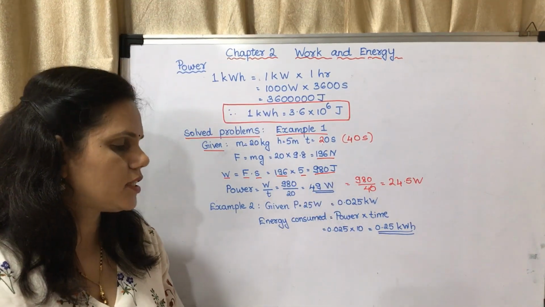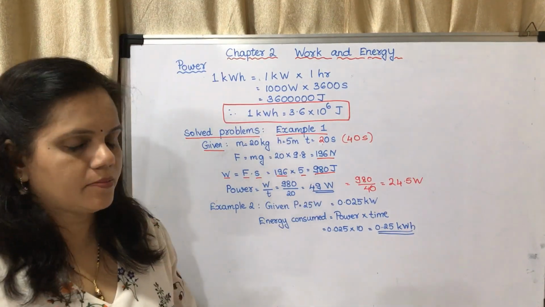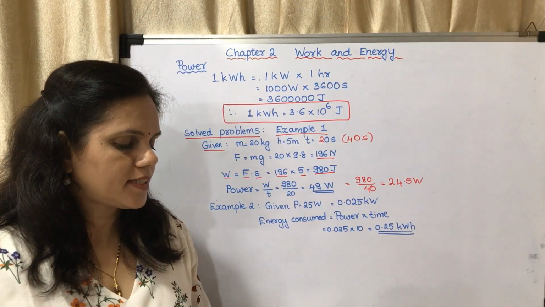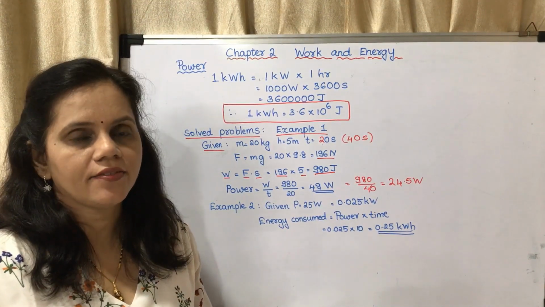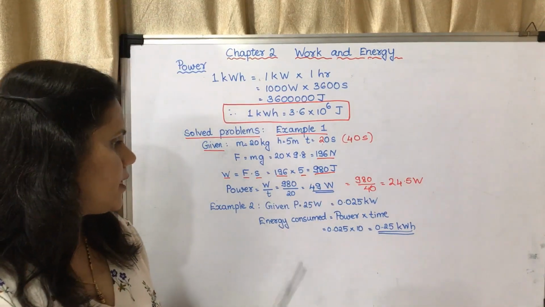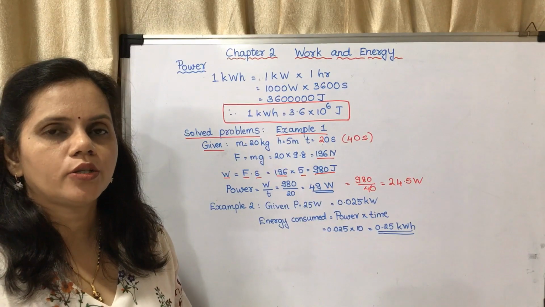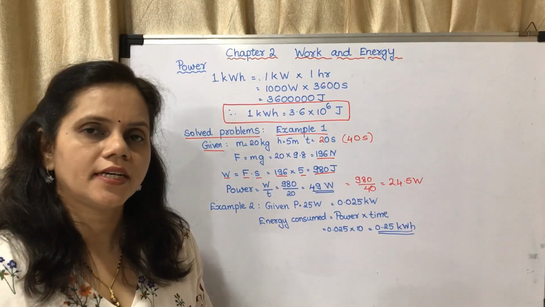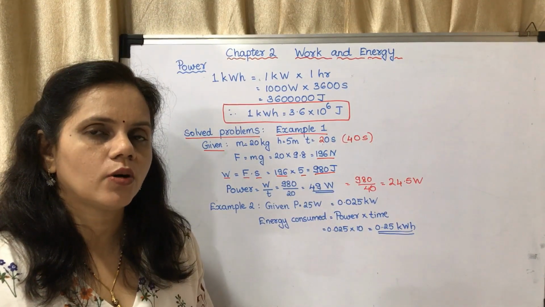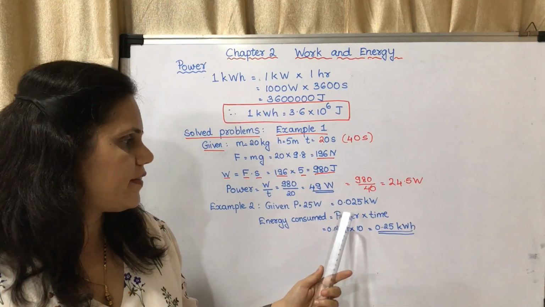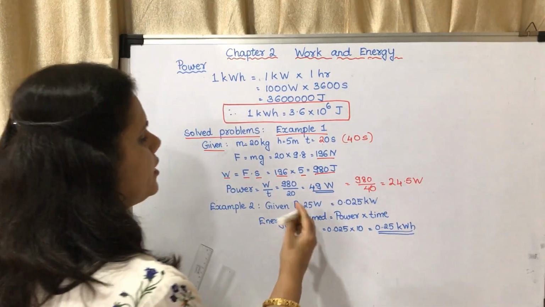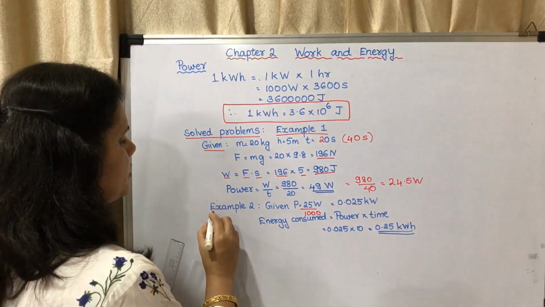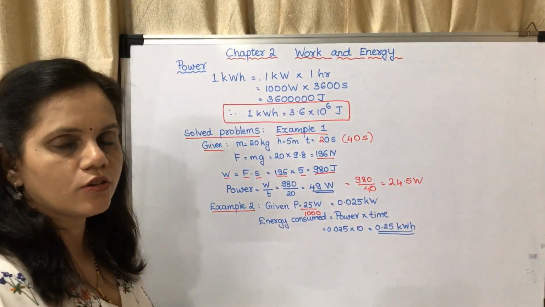Now the next question: a 25 watt electric bulb is used for 10 hours every day. How much electricity does it consume each day? Now what has been given? Given P, power, is equal to 25 watts, but our bill comes in kilowatts. So you have to convert it into kilowatts. How will you convert into kilowatts? Divide by 1000. So 25 divided by 1000 will give you 0.025 kilowatts. This is example 2.